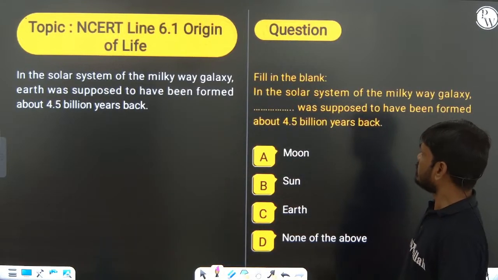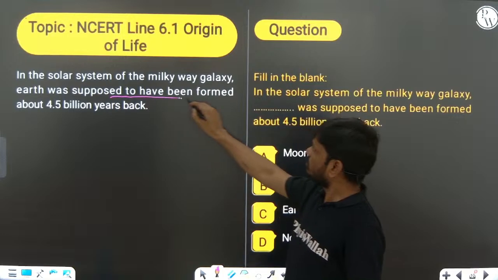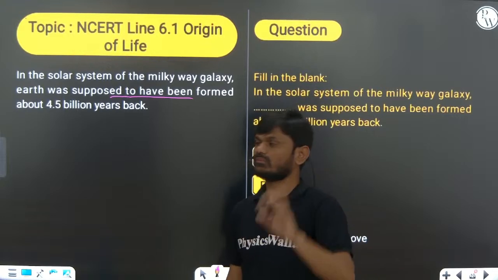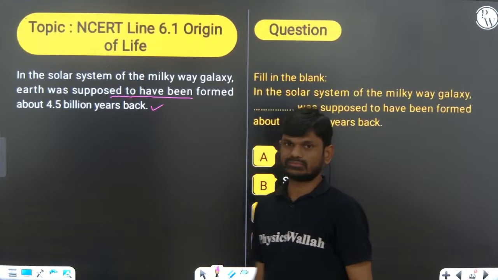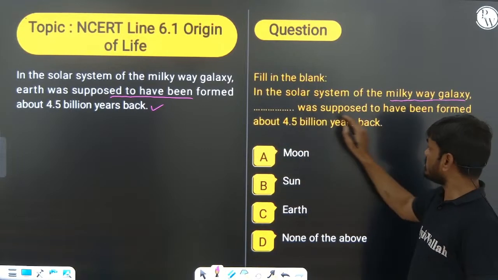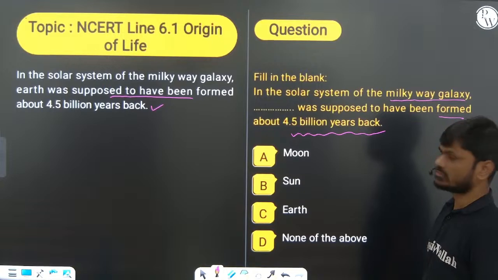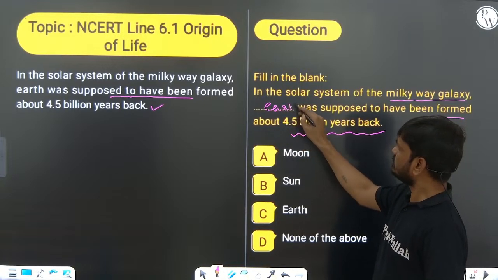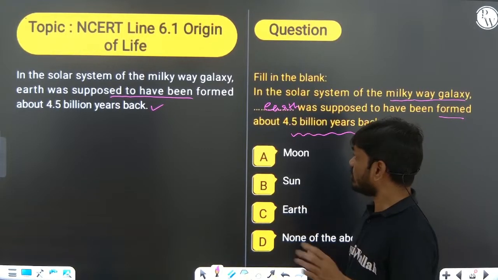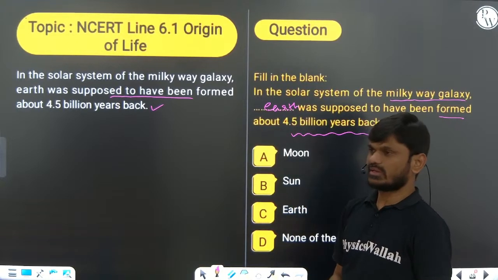Next, in the solar system of the Milky Way galaxy, Earth was supposed to have formed 4.5 billion years ago. Based on that, you can say: in the solar system of the Milky Way galaxy, Earth was supposed to have formed about 4.5 billion years ago. From this sentence they may ask this kind of question, and incorrect and correct statements also they will ask you.